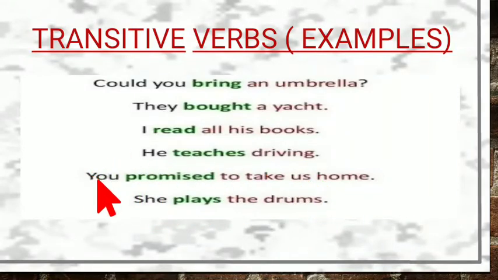Who promised? You promised. What did you promise? To take us home. She plays what? She plays the drums. So these, in the green color, are all the verbs. So these are answering what? Whenever the verbs are answering what and whom, they are known as the transitive verbs.